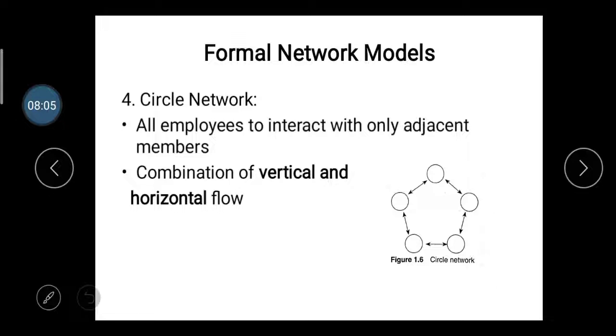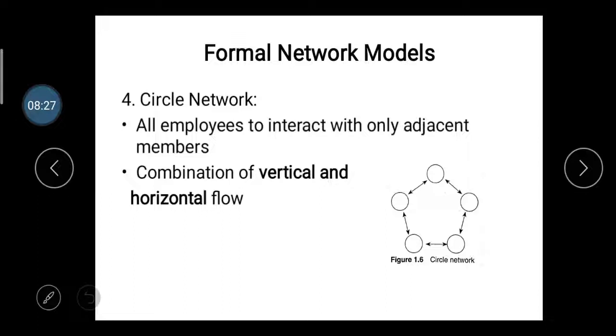Like, take the example in the circle network, if one department gets some idea or knowledge, for example in any scientific institution, you can take the example of NASA, or the Indian technological universities.